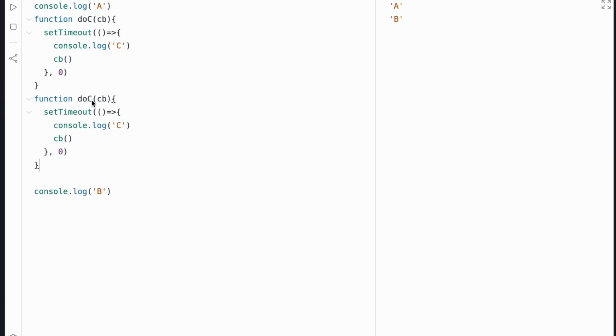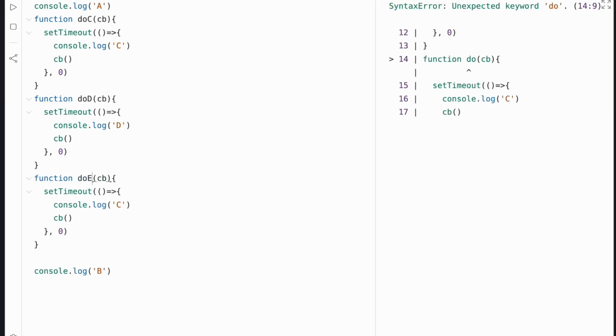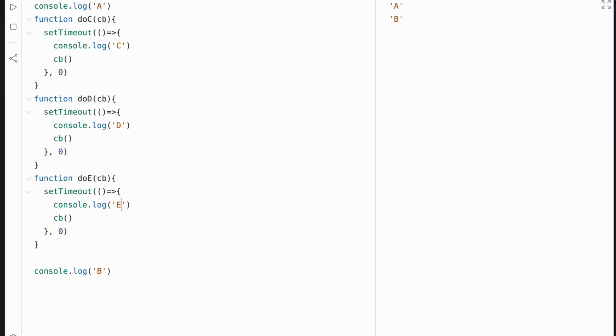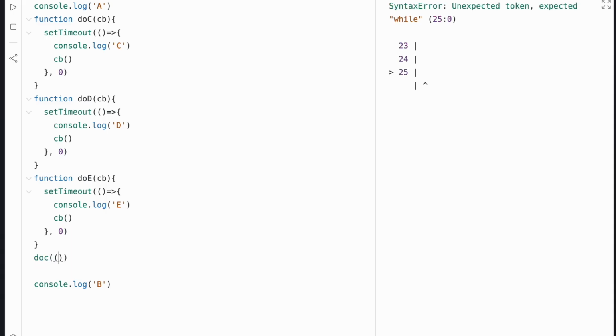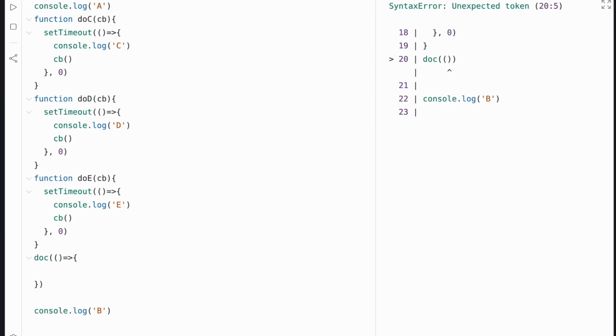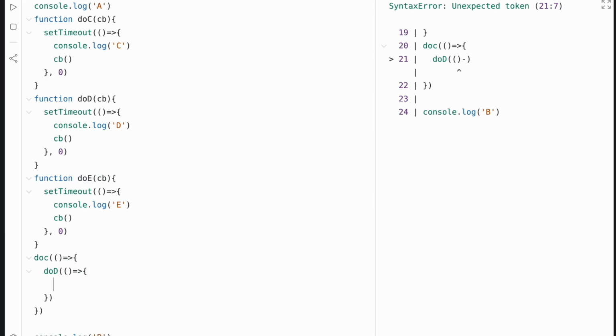Let's say we have a do D here. Let's log D for that one, and then let's also have another function, let's call it do E, and let's log E for that one. But let's say that they each depend on the other one to be resolved to be able to go to the next step. So let's say we have, let's call that now. We have, and then we have do E.